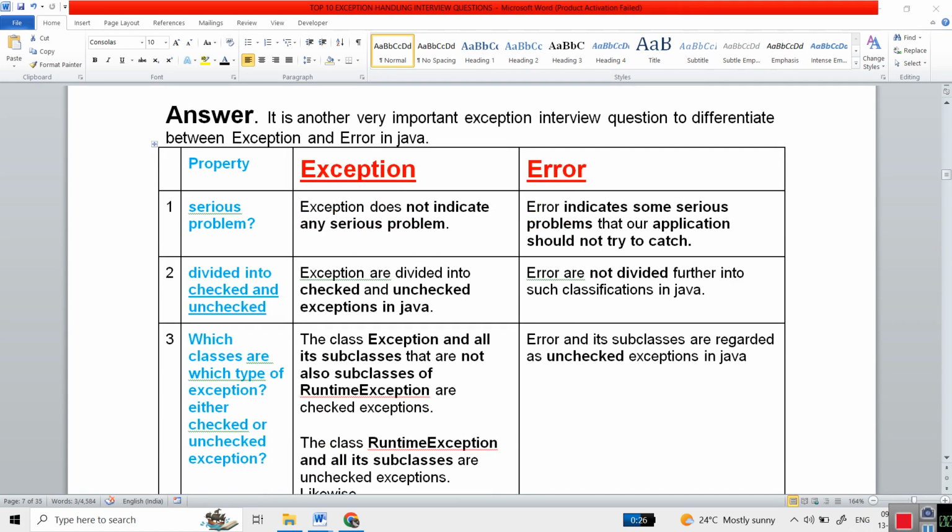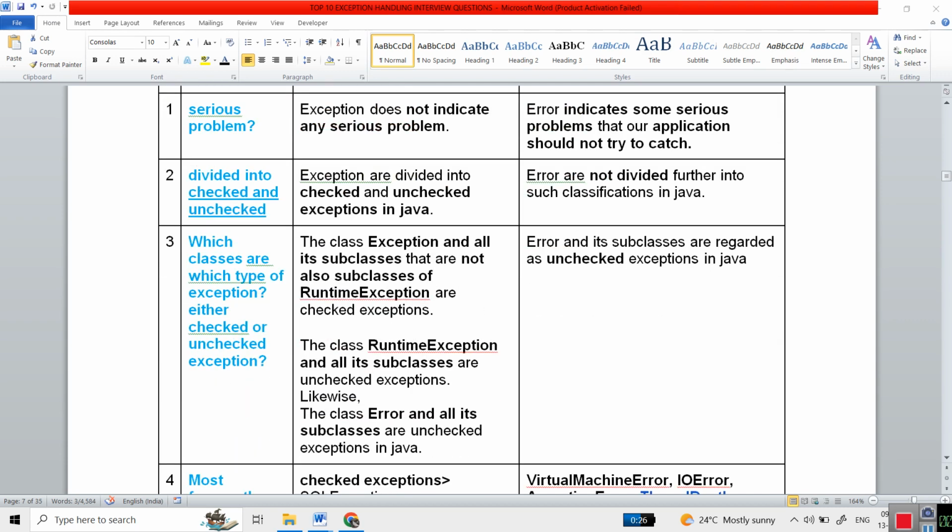And exceptions are divided into two types: unchecked and checked exceptions. Unchecked exceptions are those which occur at runtime. Checked exceptions are those which occur at compile time. Error is not divided into anything. And there are some rules for this that the interviewer will ask about.